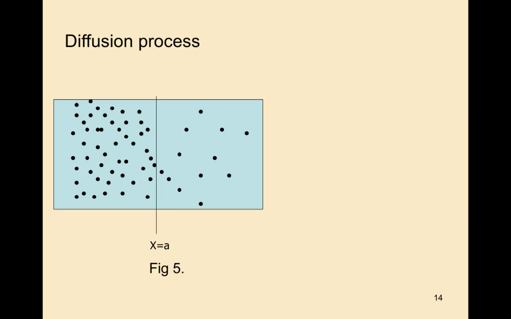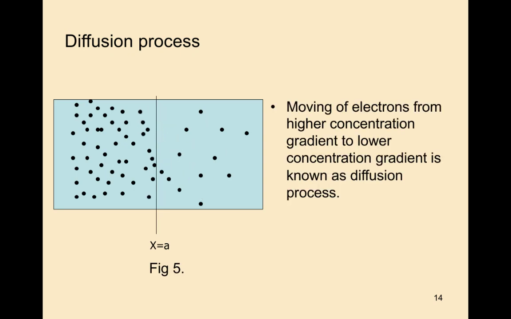Next we'll discuss what is meant by the diffusion process. The diffusion process is nothing but the movement of electrons from a higher concentration gradient to a lower concentration gradient. Moving of electrons from a higher concentration gradient to a lower concentration gradient is known as the diffusion process.